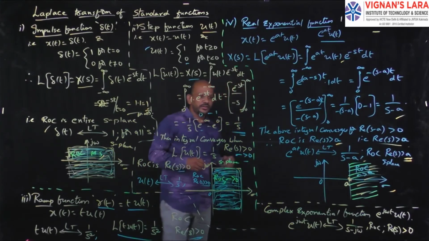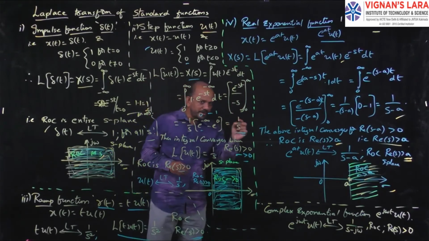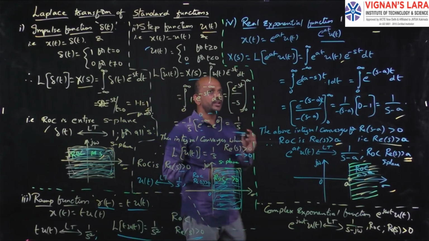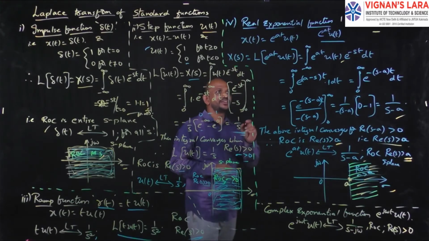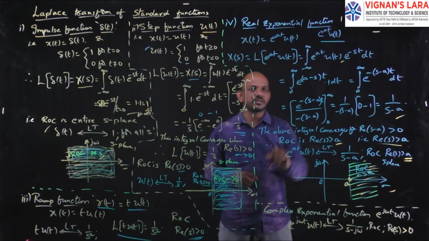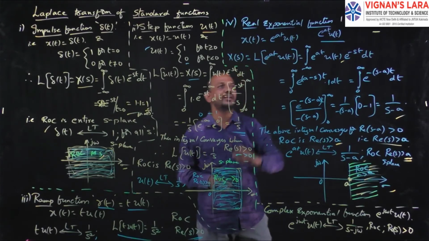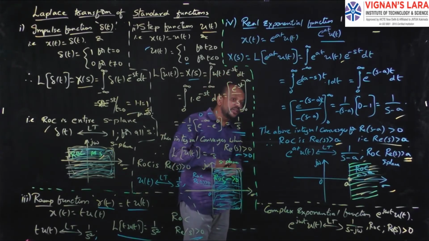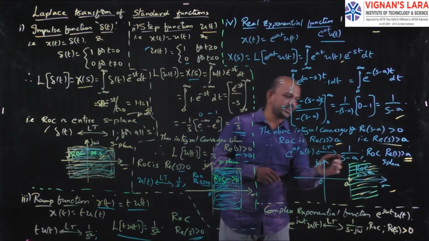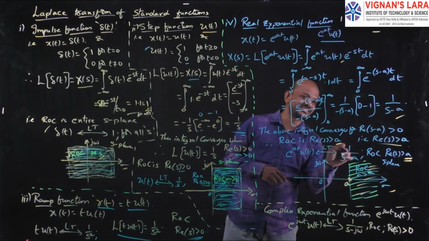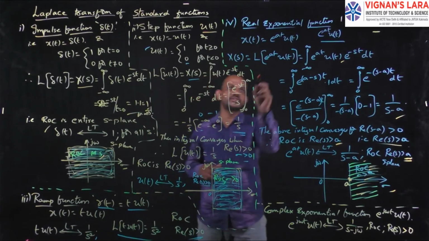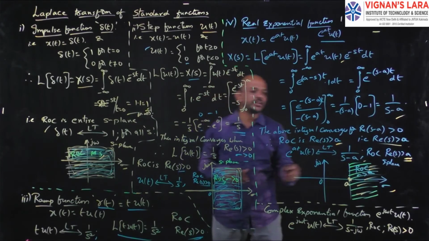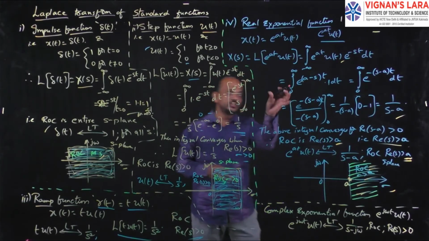Clear? So finally, using this I can conclude the Laplace transform of the real exponential function e power minus at into u of t. If there is a minus here, we already get minus of minus, that is plus, so it is 1 by s plus a. The Laplace transform of e power minus at into u of t is equal to 1 by s plus a. So this is a real exponential.